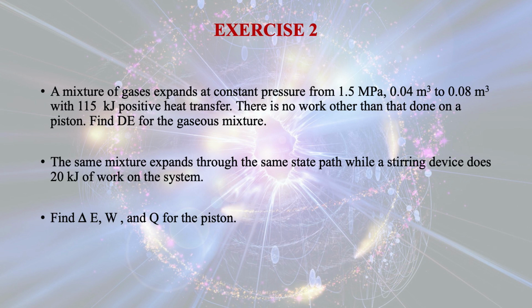The second part of this problem is this: the same mixture expands through the same state path while a stirring device does 20 kilojoule of work on the system. Find the change in energy, Q and W for the piston. Now it is a constant pressure process. So let us see how we can solve this problem.